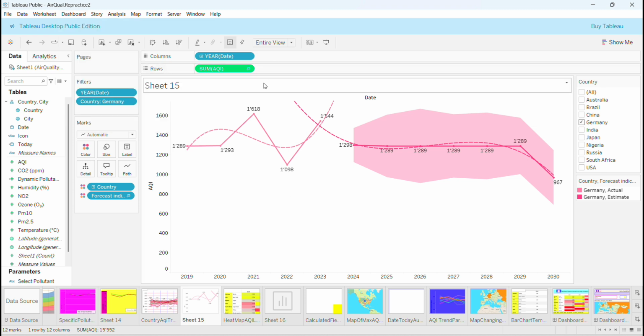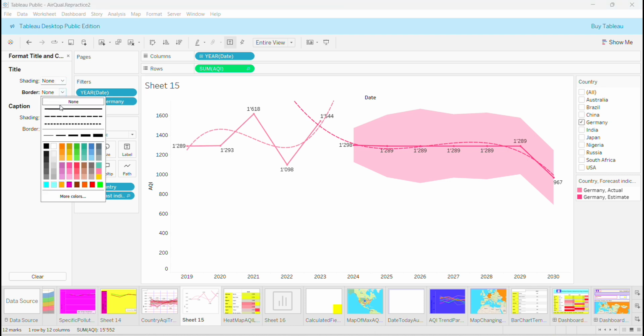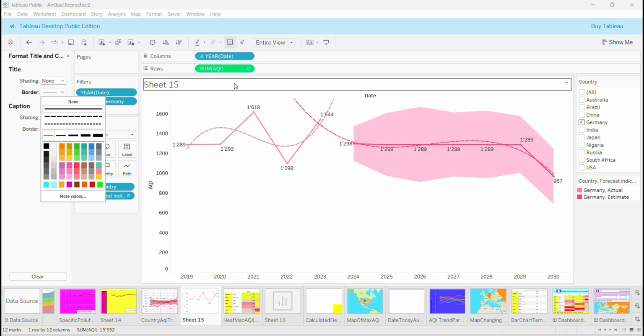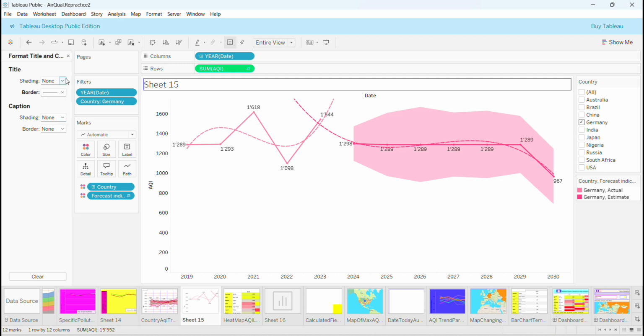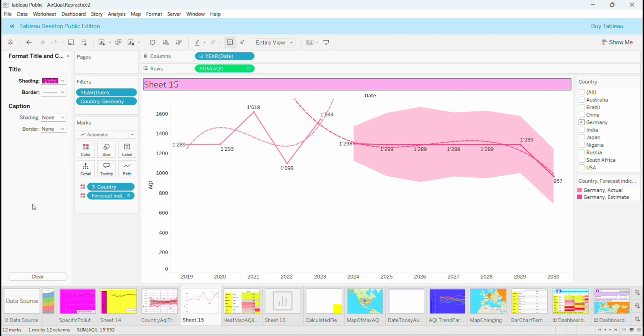Okay, that being said, now I wanted to show some formatting, how to do the format for those who are starting today with me. This is how you do the format. If you want some border, you choose the color of your border, and then you're good. And you can even show the shading. Let's say you show the shading like this, and you don't want it like this, you want it lighter, you can do that here.